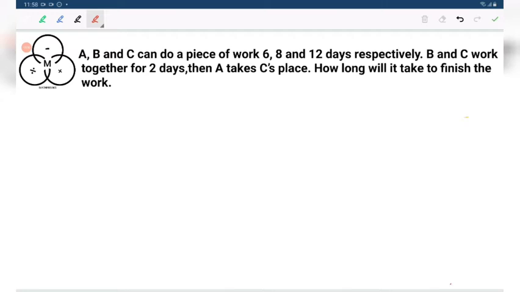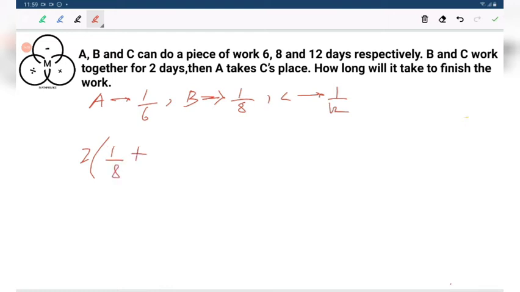Now let's solve the problem. A can finish it in 6 days. So in one day A will complete 1 by 6th of the task, B will complete 1 by 8th of the task, and C will complete 1 by 12th of the task. B and C work together for 2 days. So how much of the task is completed in 2 days? Only this amount of task is completed.